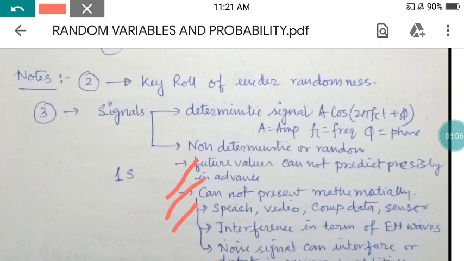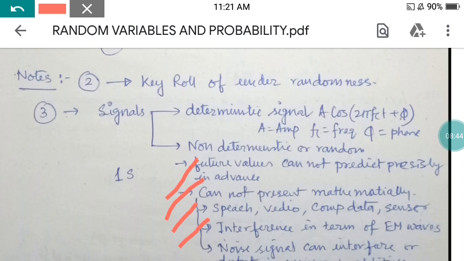So interference means when a signal is transmitted from a particular source, on the way it may collide with some trees, some buildings, some other major obstacles, and by the reflection there will be a difference in phase. So when the in-phase signal and the delayed-phase signal meet each other, the interference starts. That interference also affects the main wave.